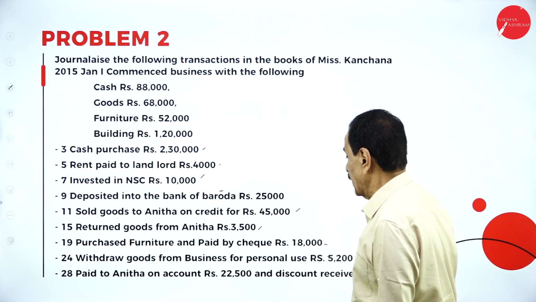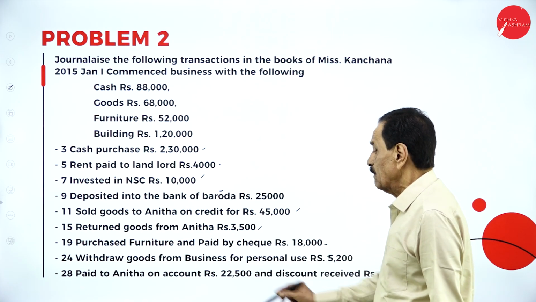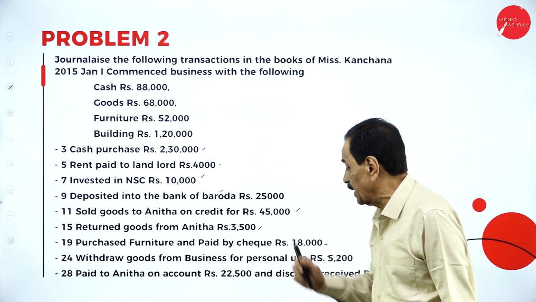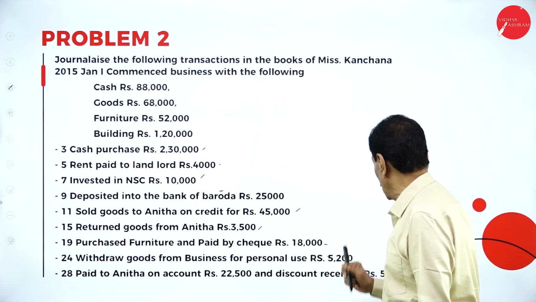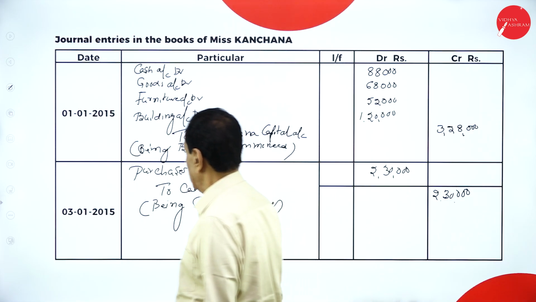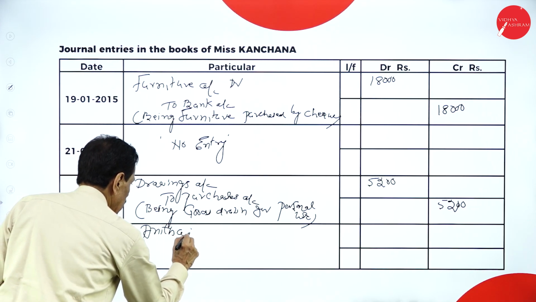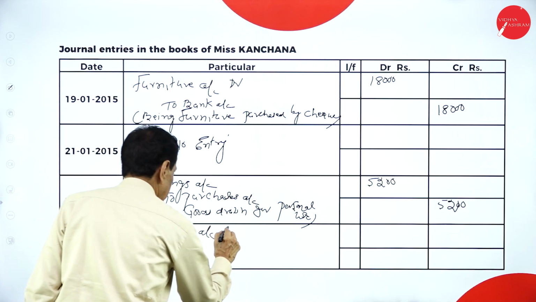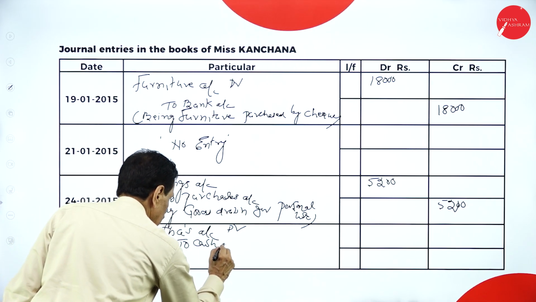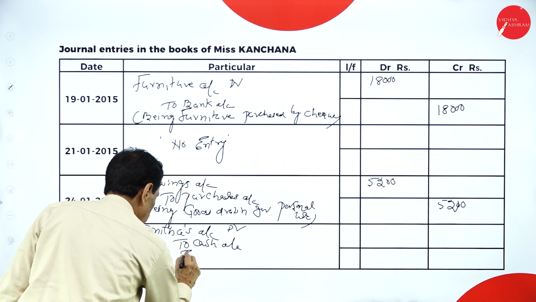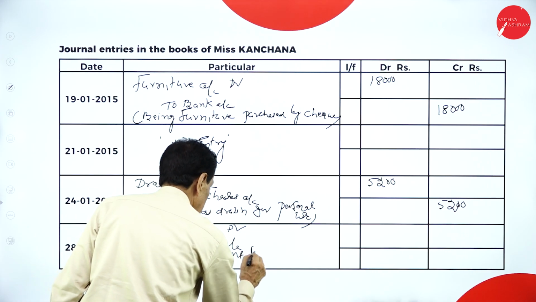Paid to Anita on account rupees 22,500 and discount received 500. We paid to whom? Anita. Who is the receiver? Anita. How much cash is going out? 22,500. How much discount received? 500. On 28th, Anita's account debtor. He is the receiver. To cash account, to discount account. This is discount received.